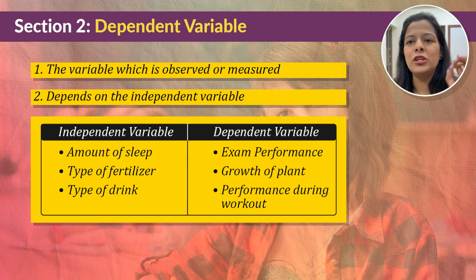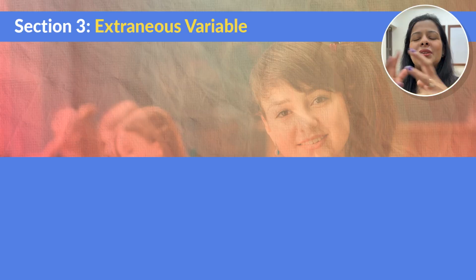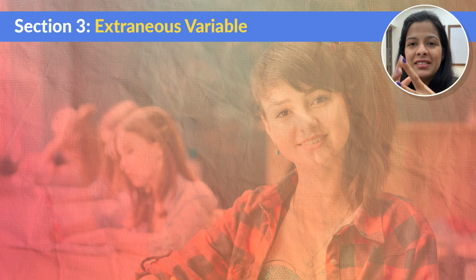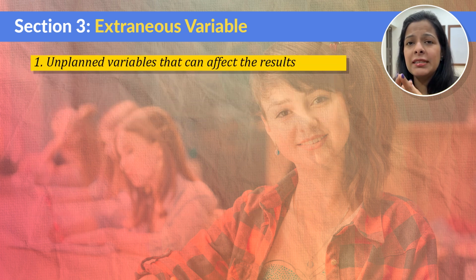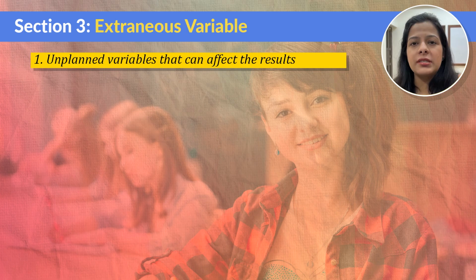Now let us move on to the next type of variable. So now let's move on to another interesting form of variable, which is extraneous variable. Now these are like uninvited guests in your research study.